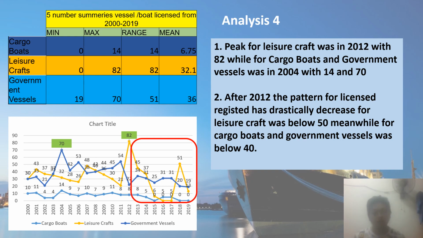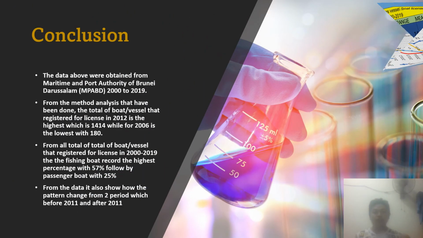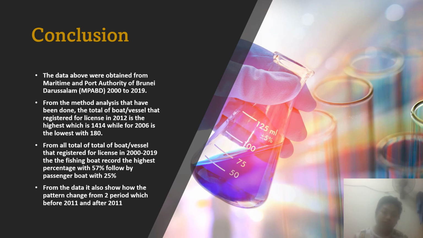And lastly, a conclusion from this data. We got the data from the Maritime and Port Authority of Brunei Darussalam, MPABD. From the data, the total number of boats or vessels registered for license in 2012 is the highest, which is 1,414, while 2006 is the lowest with 180.